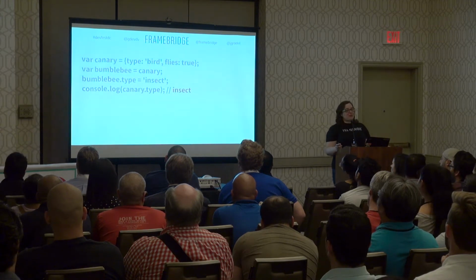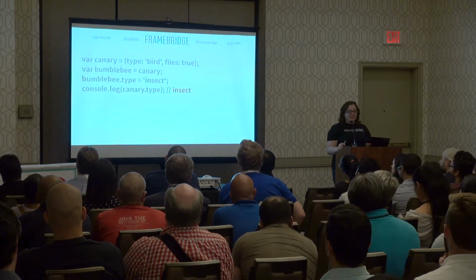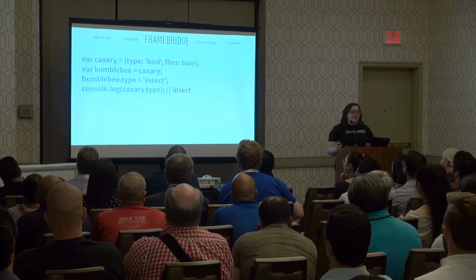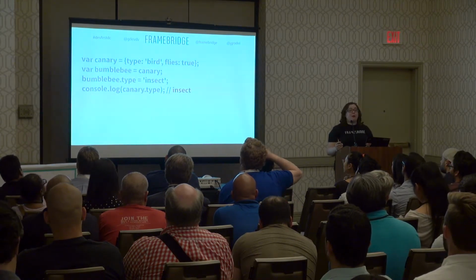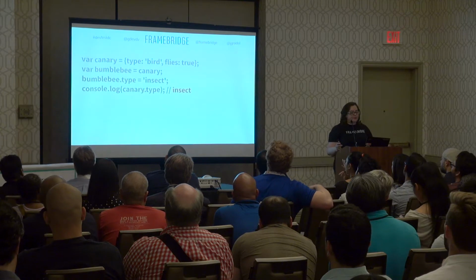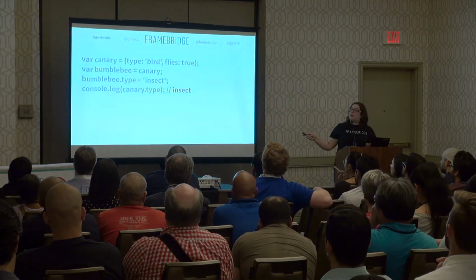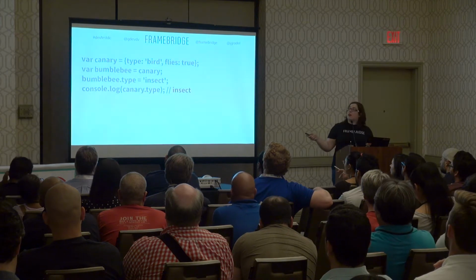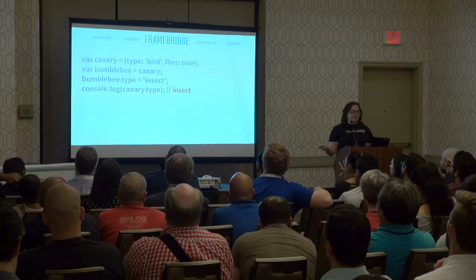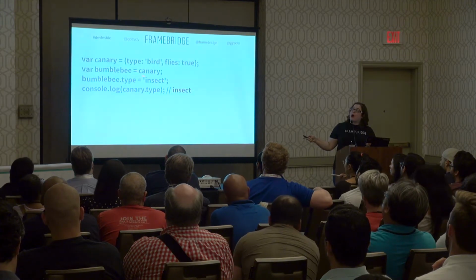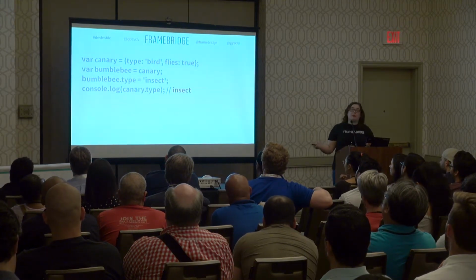So in JavaScript, when we're working with objects, we are actually working with them by reference instead of by value. What's happening on this first line is we are setting up this object somewhere, and then we are taking a reference to that object and putting that in canary. And when we say var bumblebee equals canary, we are copying that reference and putting it in bumblebee.